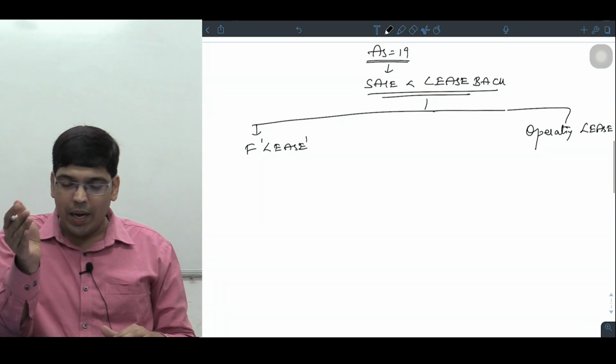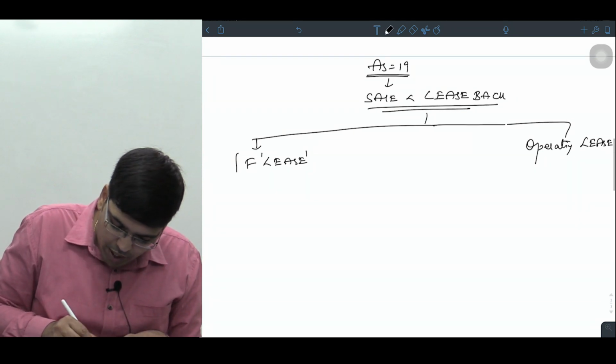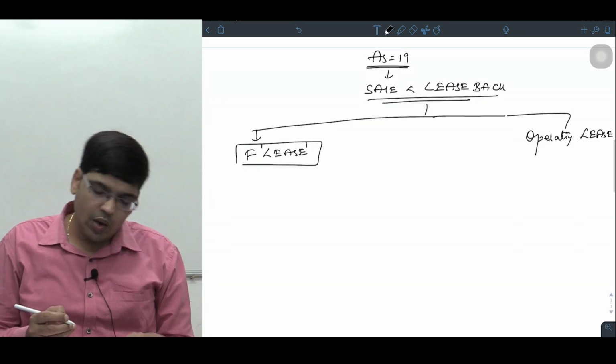If the asset is sold and taken back and the asset is taken back on finance lease, then what will happen?